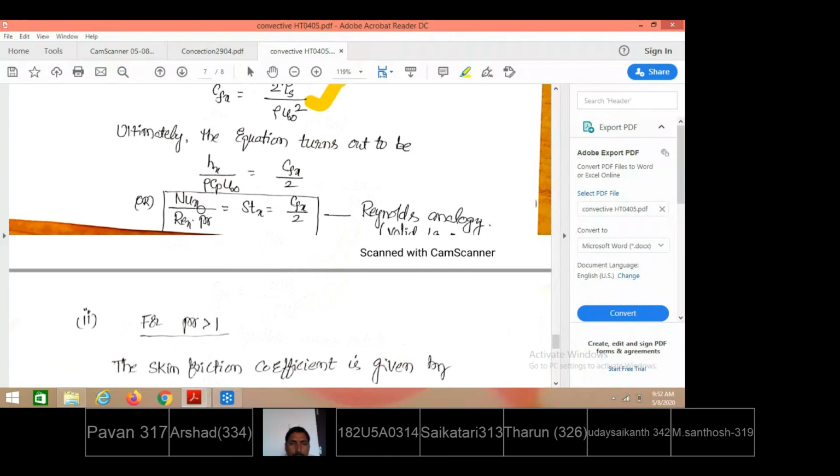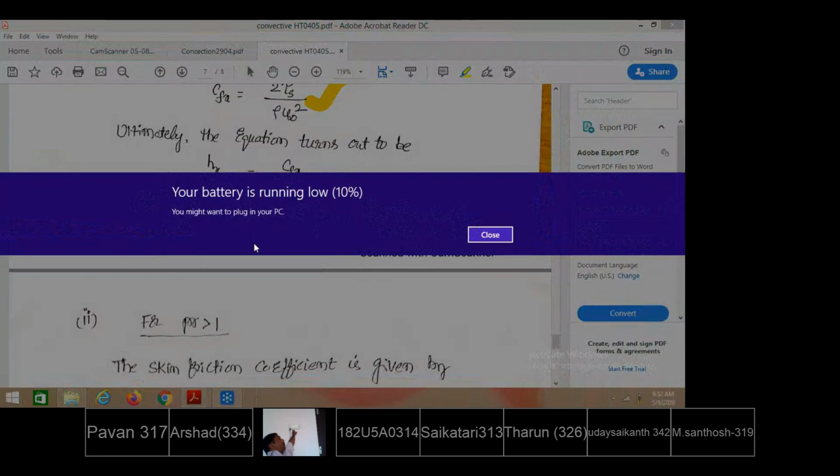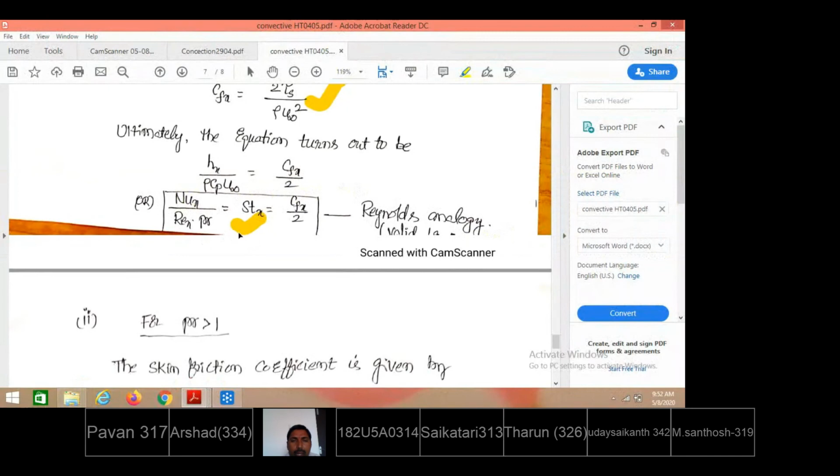Rearranging, we get this as the ratio between Nusselt number, which equals hx by k, and rho Cp by k, which is the Prandtl number and Reynolds number. Rearranging these terms, Prandtl number is also mu Cp by k, and Reynolds number is rho u infinity x by mu. Taking all those, we get that the ratio between Nusselt number and Reynolds number times Prandtl number is known as the Stanton number. This is another number proposed by Stanton, and it is equal to Cfx by 2, the coefficient of friction by 2. So this is for the case of Prandtl number equal to 1.